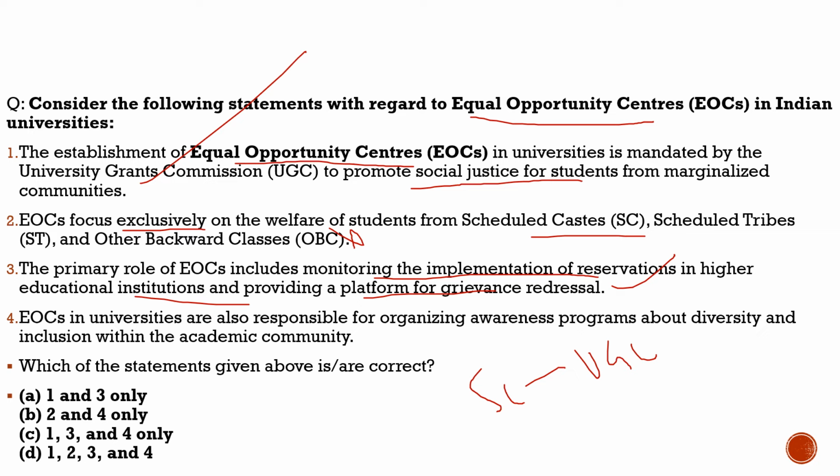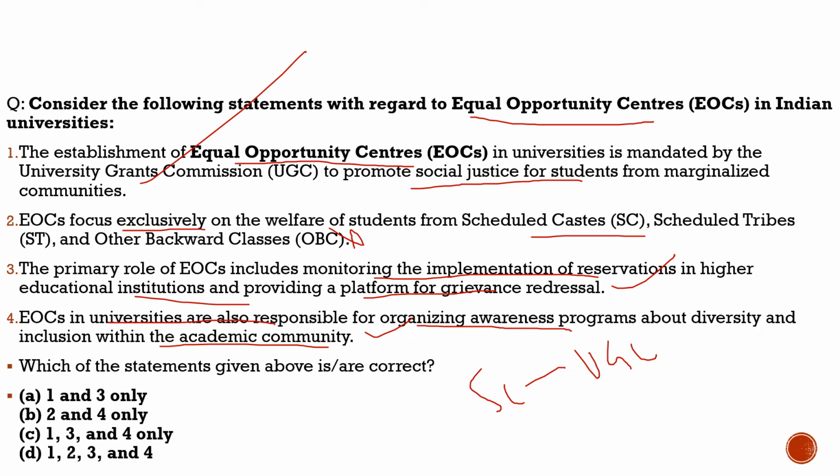Fourth statement: EOCs in universities are also responsible for organizing awareness programs about diversity and inclusion within the academic community. 100% correct. So this is what the equal opportunity centers are about, and we discussed this because the Supreme Court has asked UGC to submit information regarding the practice of universities for setting up equal opportunity centers.